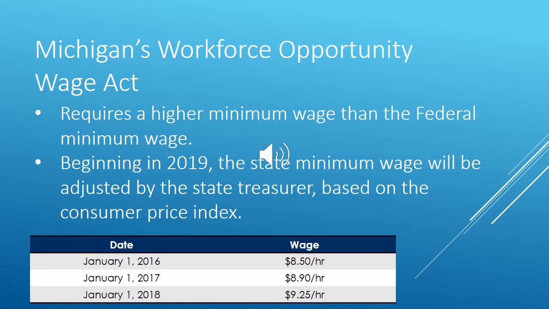You might be thinking, wait a minute, Amy. I thought the minimum wage was $8.50 an hour. And you're right. The Michigan minimum wage is $8.50 an hour. States and cities are able to set their own minimum wages, and in Michigan, that is done through the Workforce Opportunity Wage Act. This law replaced the Michigan minimum wage law in 2014. When an employee falls under both this law and the federal law, they'll be paid at the higher rate.